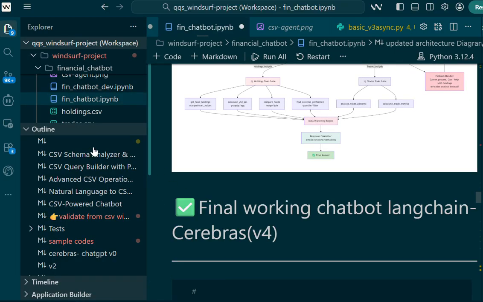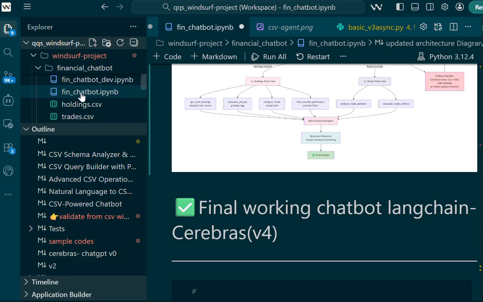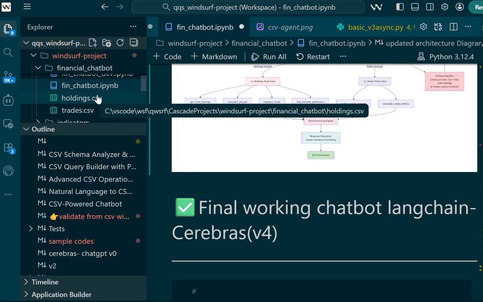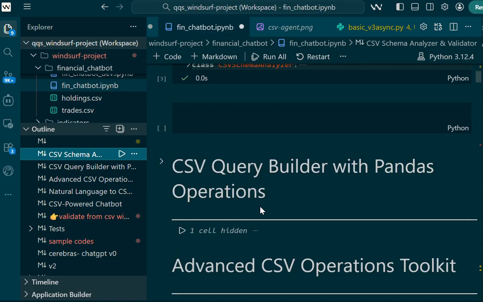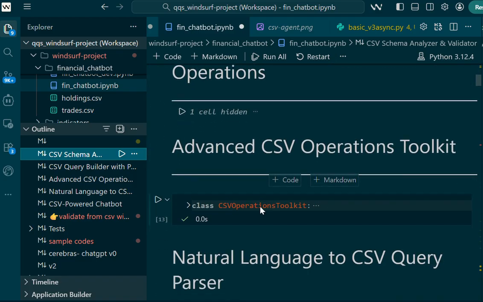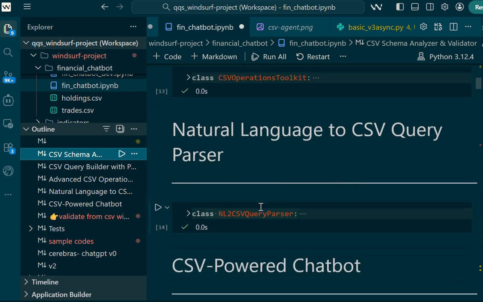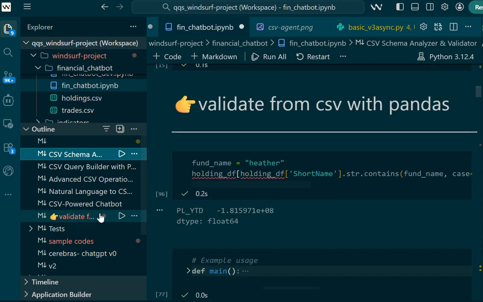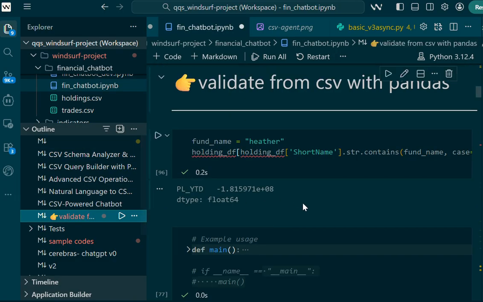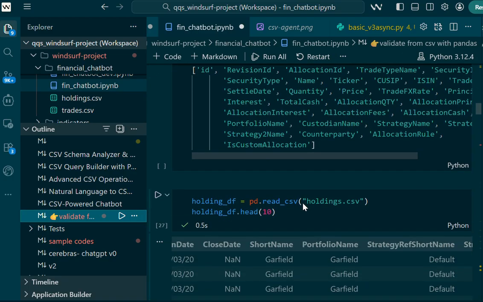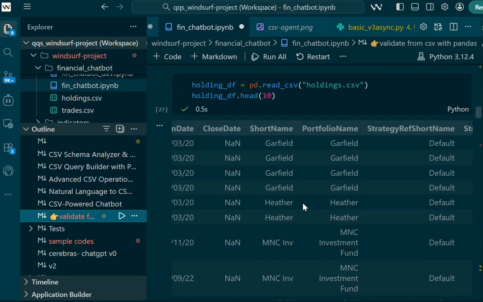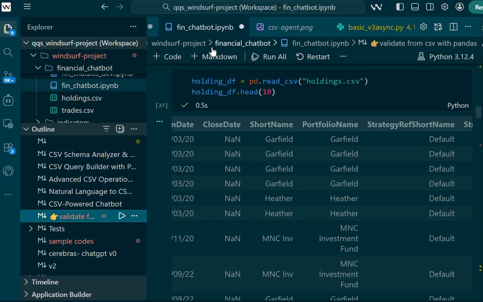So in this project, we have two datasets, the trade CSV and the holding CSV. Before reaching this final working chatbot version, I did initial data exploration and built a preliminary prototype agent to do those checks and understand the schema of the data using the pandas library in Python.